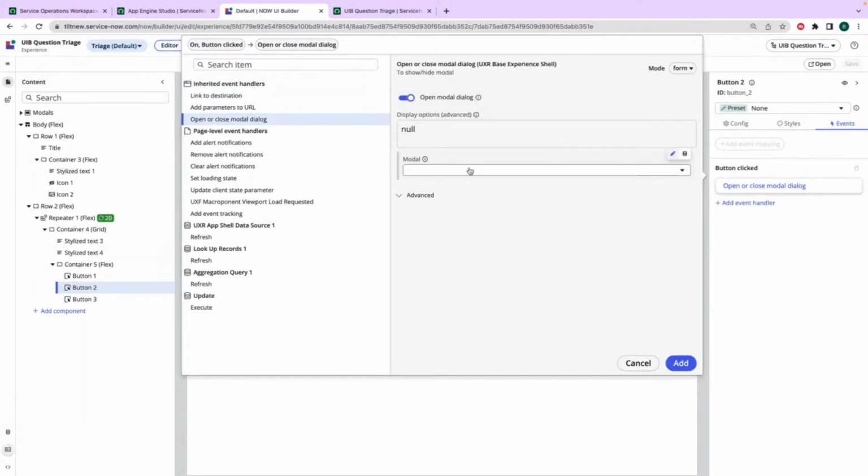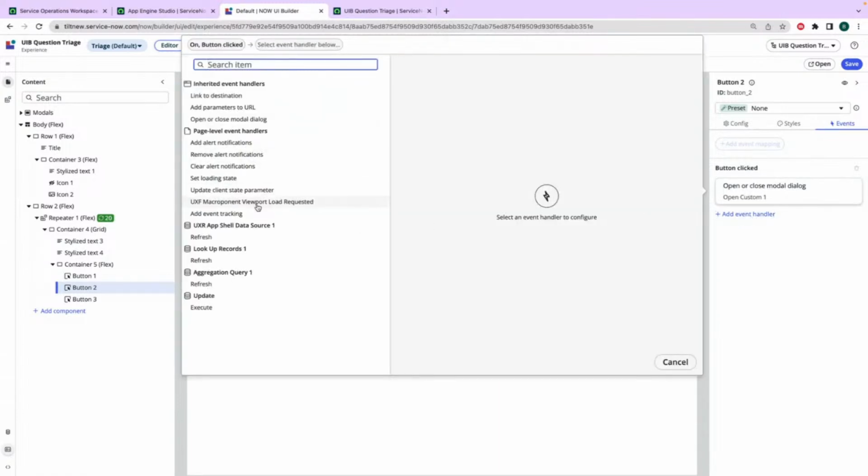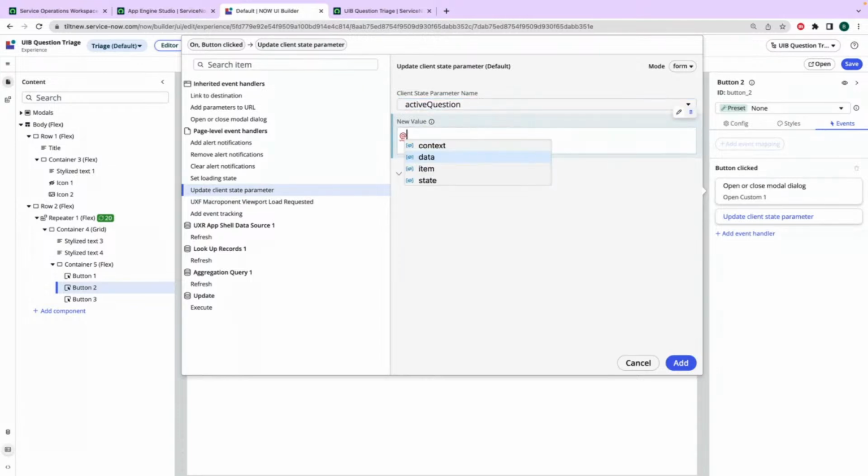So now we want to open it. It's going to be custom. And then we want to write to the client state parameters. So active question ID is going to be item dot value dot question dot display value.